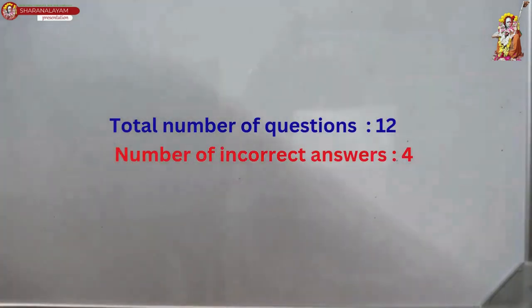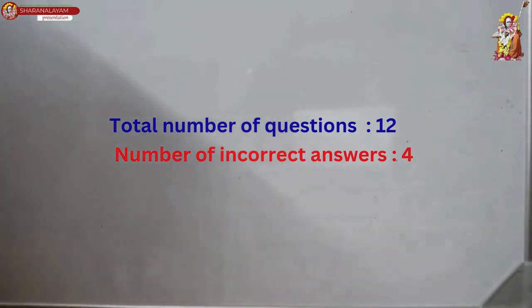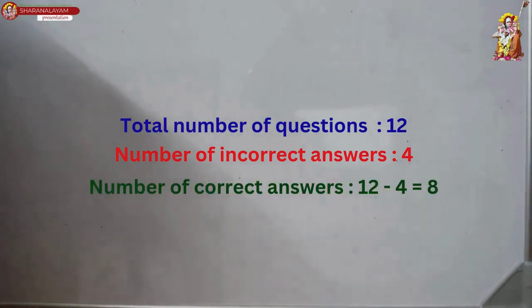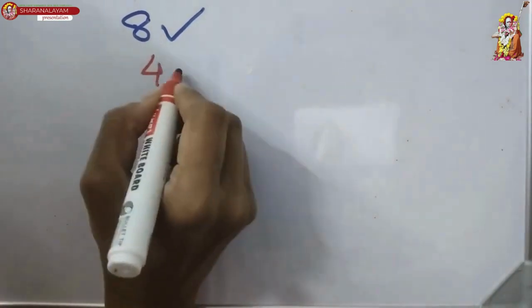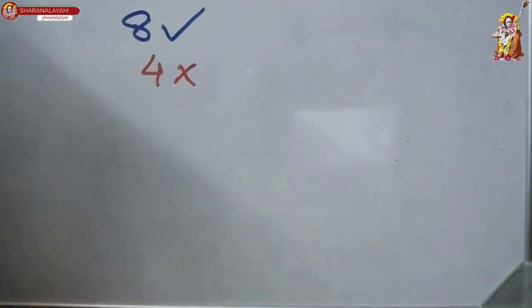So there are 12 questions in a test. Now, Deena had 4 incorrect answers. That means out of 12 questions, 12 minus 4 will be 8. That means 8 questions were answered correctly and 4 were incorrect. Correct? Okay. So total 8 plus 4, 12 questions.